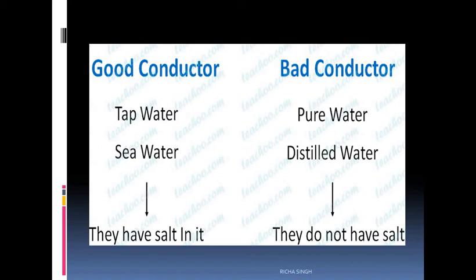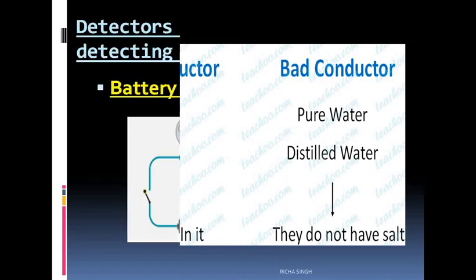Tap water and seawater are said to be good conductors, and pure water or distilled water is said to be a bad conductor, okay, because it is not conducting electricity, and here the electricity is conducted. It is due to the salt which is present in the tap water, in the seawater, or any salt. If you add it to water, the water will conduct electricity and the bulb is going to glow.